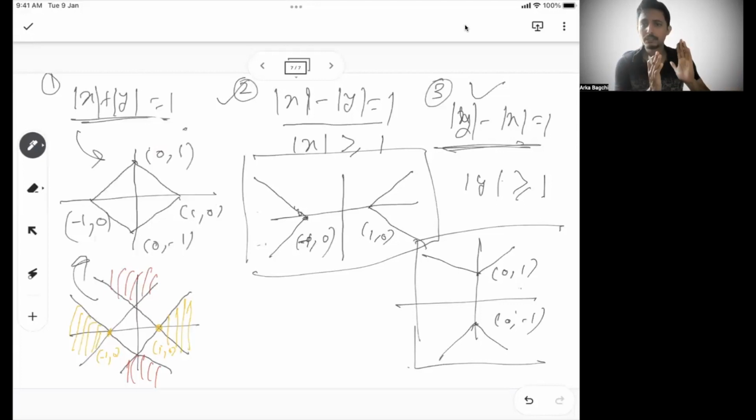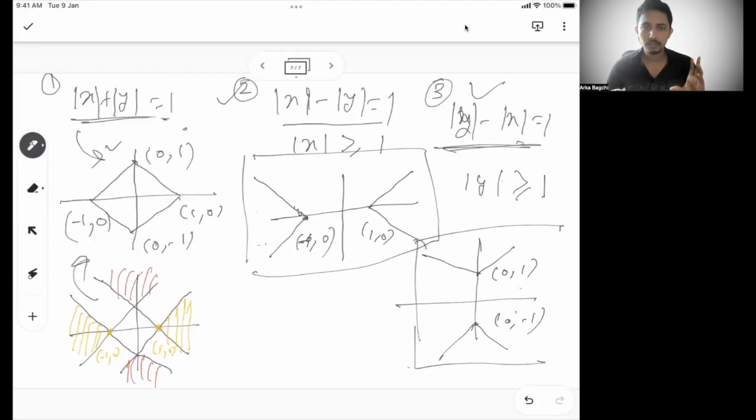So when mod x is more than mod y, mod x minus mod y equal to 1, your graph expands towards the x-axis, and mod y minus mod x equal to 1, where mod y has to be more than 1, the graph will go up and down of the y-axis. So mod x more, it will go towards both the sides horizontally. Mod y more than 1, it will go top and bottom. So that is the change of this.